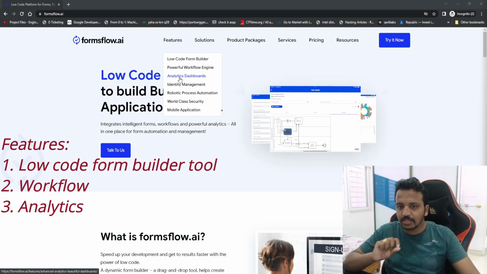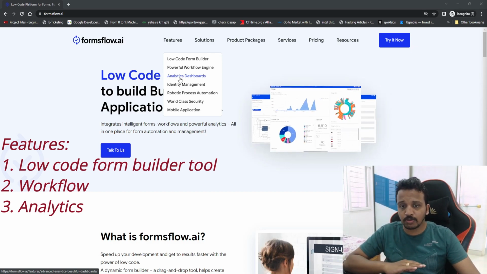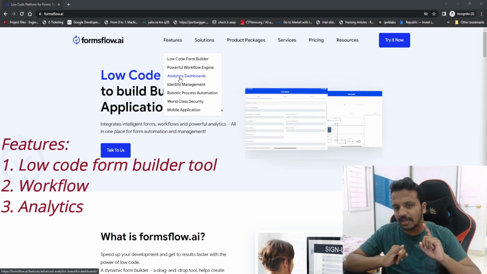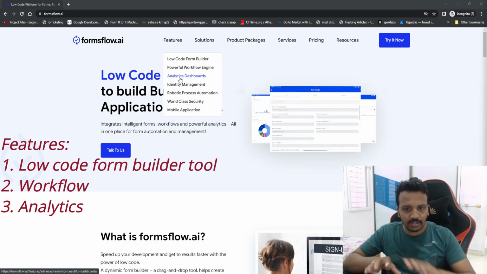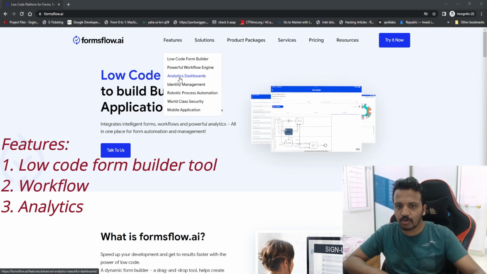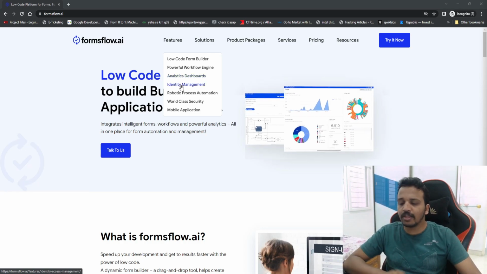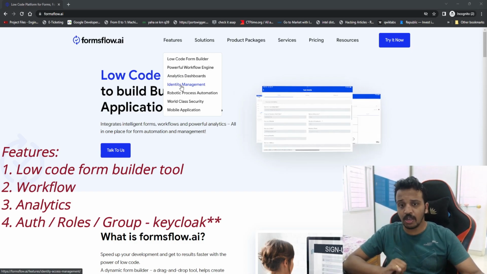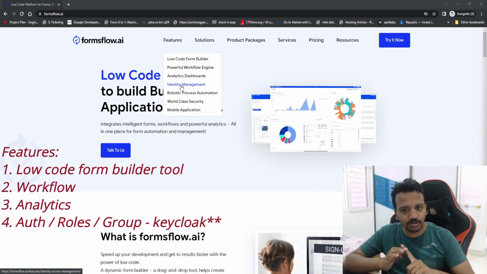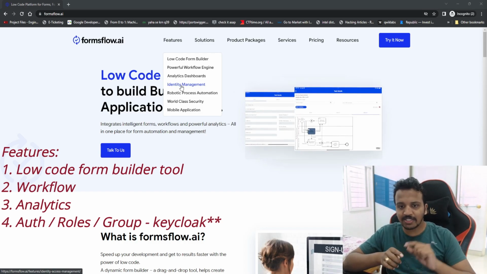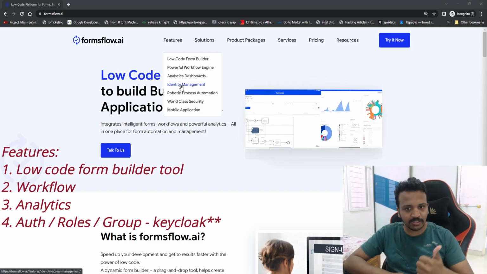So the third feature that we see is the analytics dashboard. Again, I need not spend even a second to separately integrate, install, or set up anything; everything comes just by installing Formsflow.ai. And the fourth is identity management. This is where we are dealing with authentication, authorization, user management, and group management. The same thing we can use for login purposes.